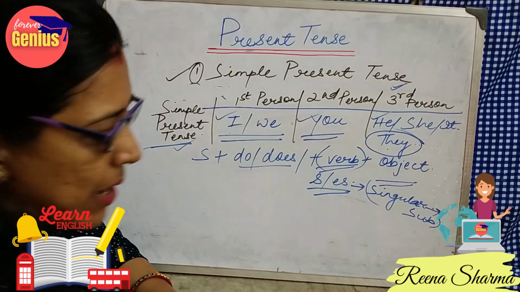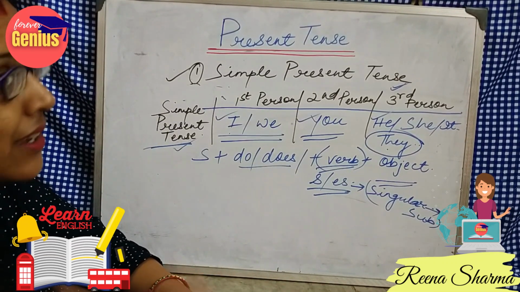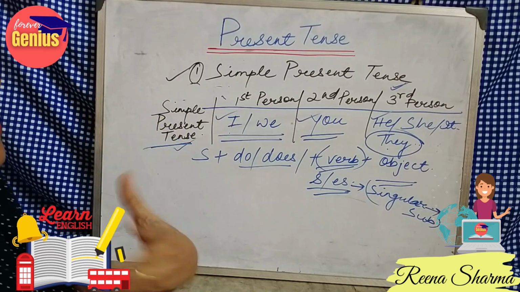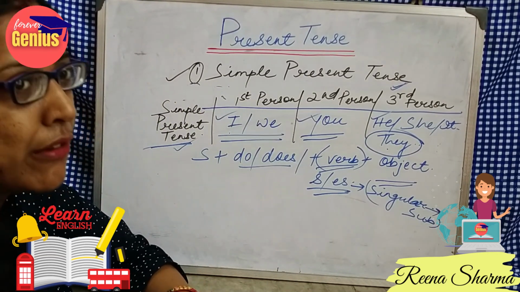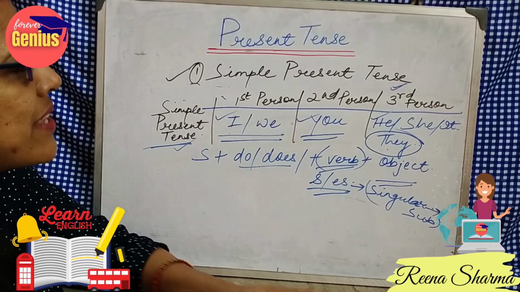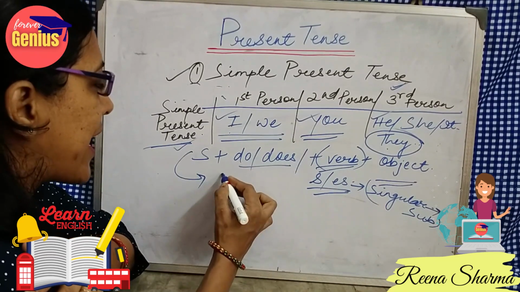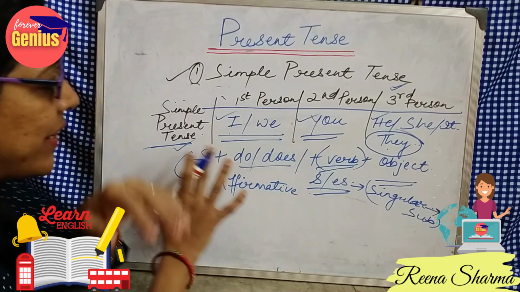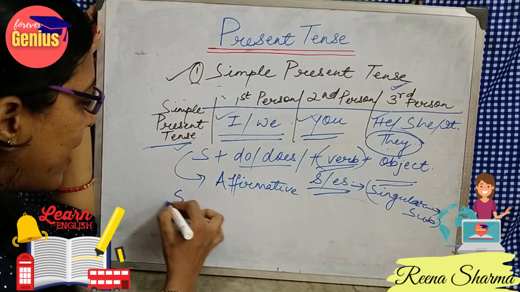So let's look at some examples so that we can clearly visualize, or we can clearly answer the questions. If any type of question comes in our examination, we can easily frame it by looking at the sentence, whether it is present, whether it is continuous, what form it is. So these are in the case of affirmative. But if it is the case of a negative sentence, what will it be? Just here I will add a not.